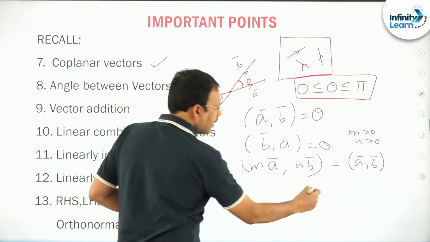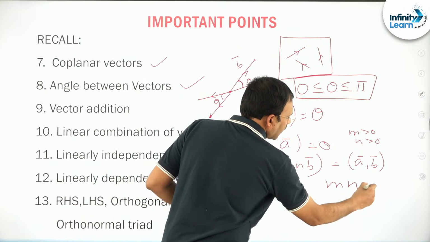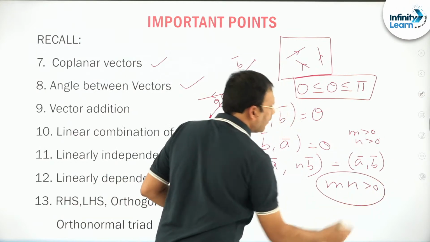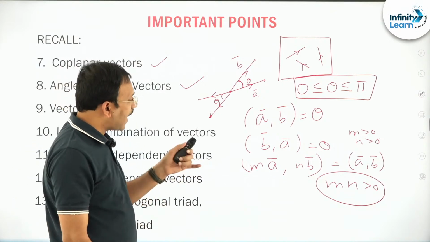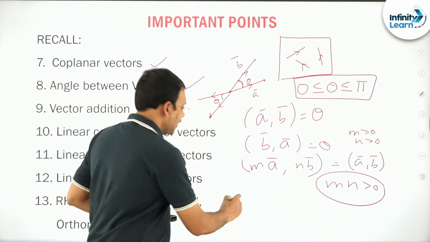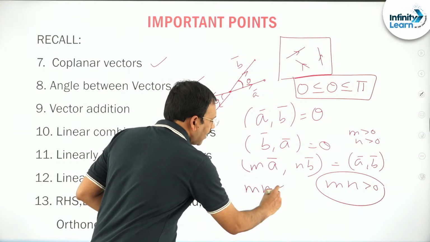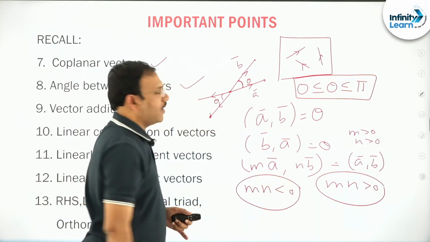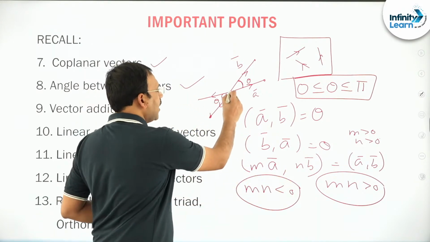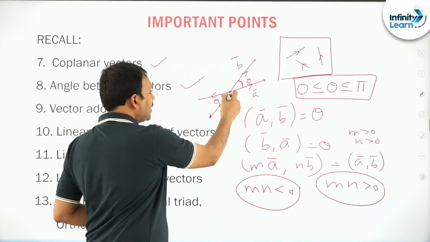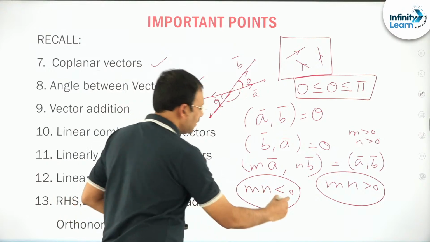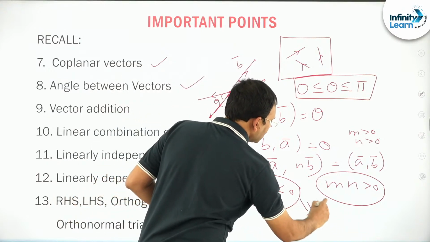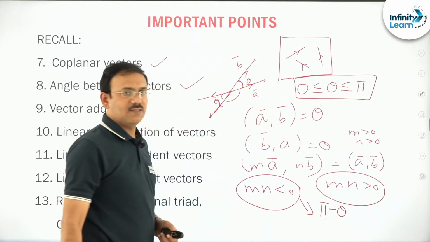If both m, n are positive or both are negative, there is no change in the angle. Whereas if one is positive and one negative, suppose A bar is like this, minus B bar is like this, in that case the angle is pi minus theta.